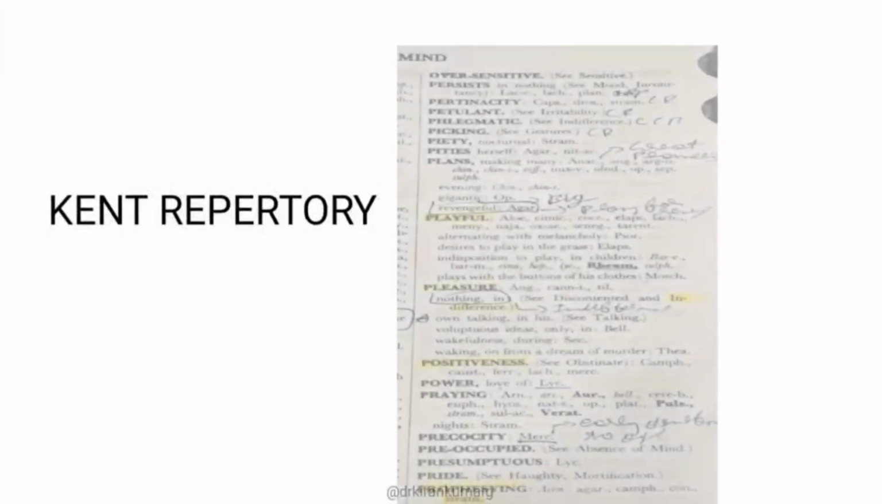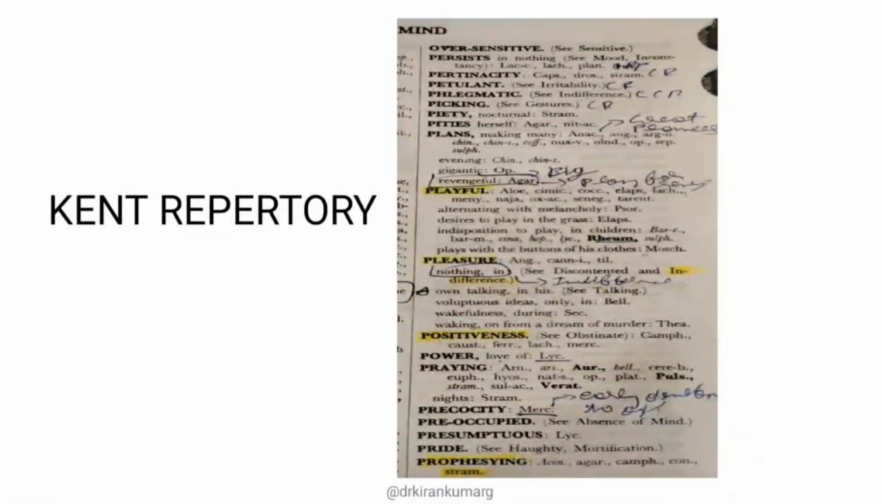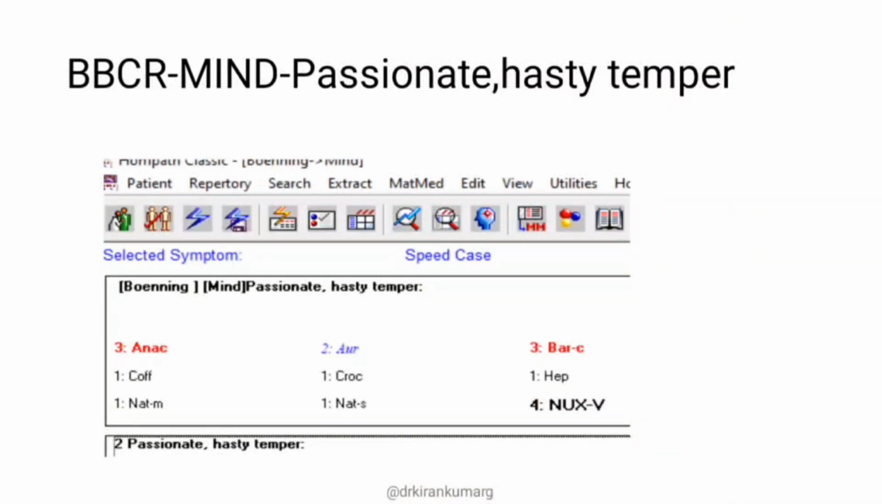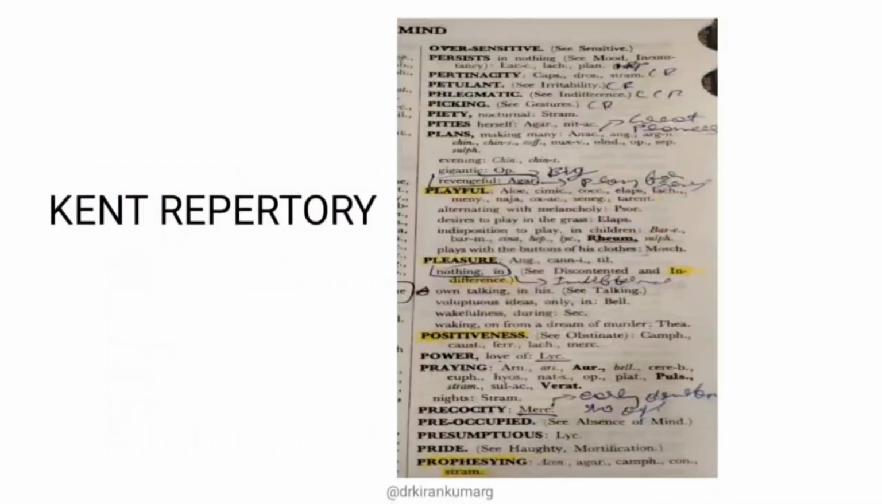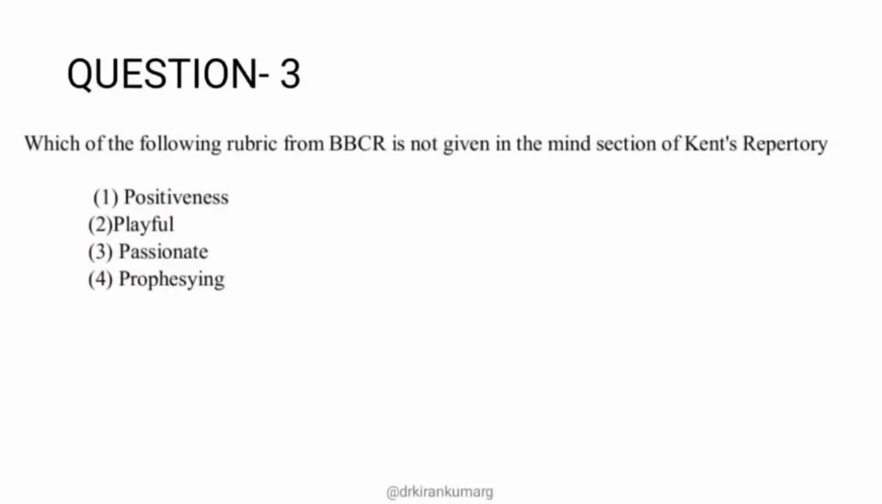So let's move on to Kent repertory first. In the Kent repertory, the most important chapter is the mind chapter. Under that there are rubrics like playful, pleasure, positiveness and professing. You don't find the rubric passionate, but you find the rubric passionate in BBCR repertory. Under BBCR there is a chapter called mind chapter. Under that you have a rubric passionate, hasty temper. So this particular rubric is not found in Kent's repertory. So the answer is option 3, passionate.